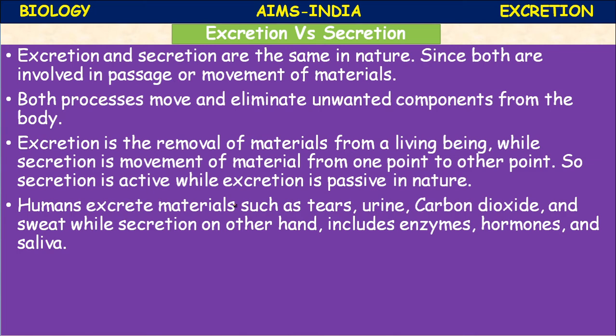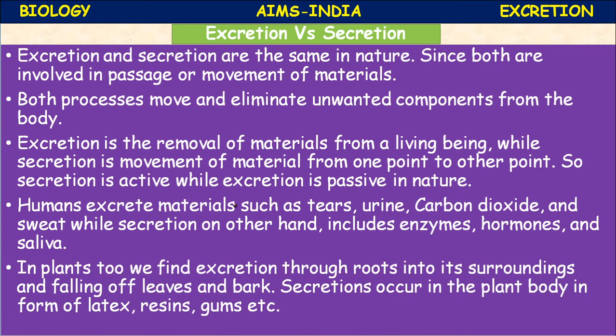So secretion is different from excretion. Secretion is active, whereas excretion is passive in nature. In plants too, we find excretion through roots into the surroundings and through falling off of leaves and bark. The secretions occur in the plant body in the form of latex, resins, gums, tannins, and different substances like that, etc.